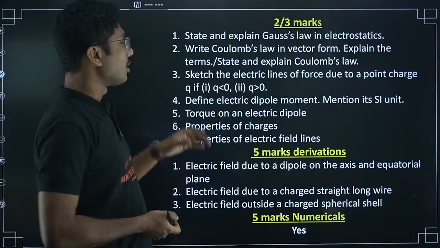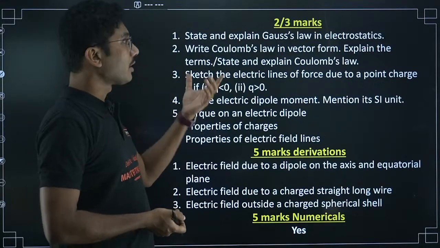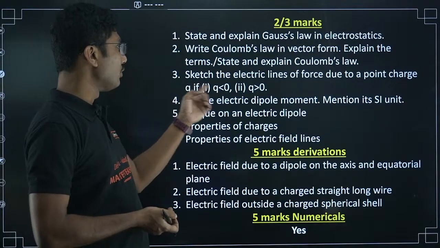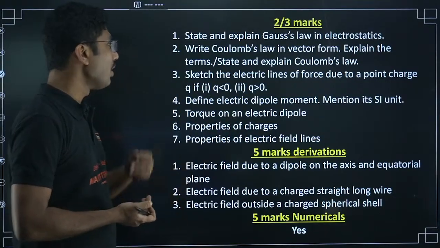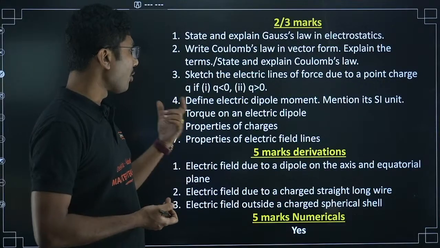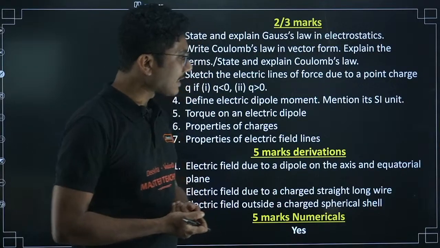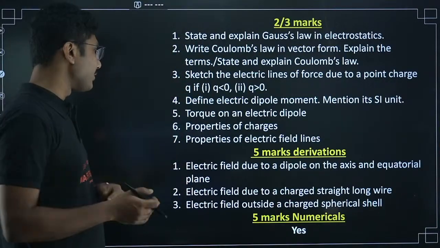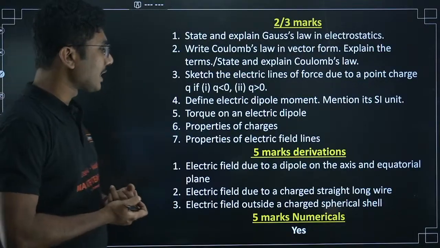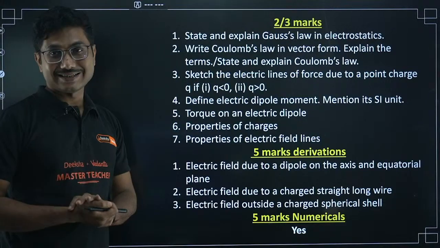State and explain Gauss's law in electrostatics. Write Coulomb's law in vector form. Explain in terms of, or state and explain Coulomb's law. Sketch the electric field lines due to a point charge Q if Q is less than 0 and Q is greater than 0. Define electric dipole moment, mention its SI unit, torque on an electric dipole, properties of charges, properties of electric field lines, electric field due to a dipole on the axis and on the equatorial plane, both derivations, electric field due to a charged straight long wire, electric field outside a charged spherical shell. So these are the questions we have to practice from this chapter.